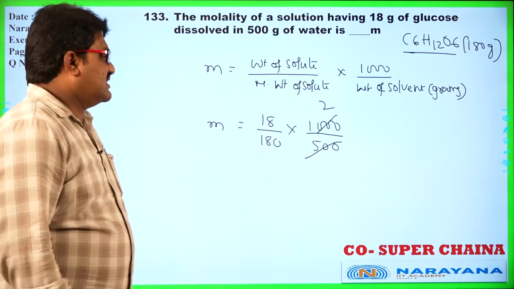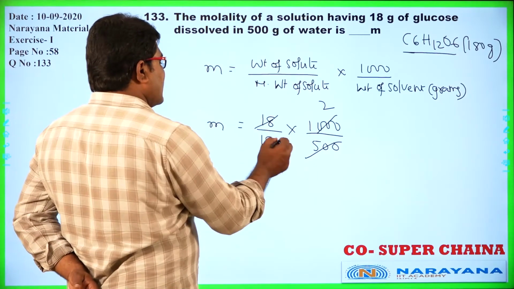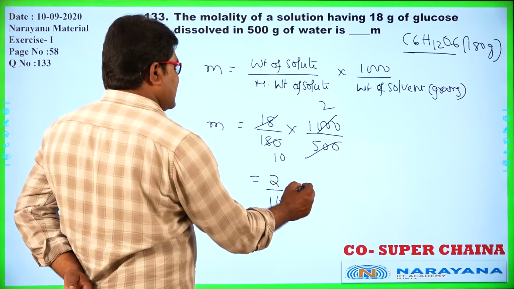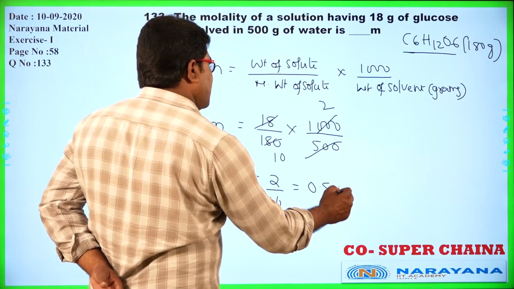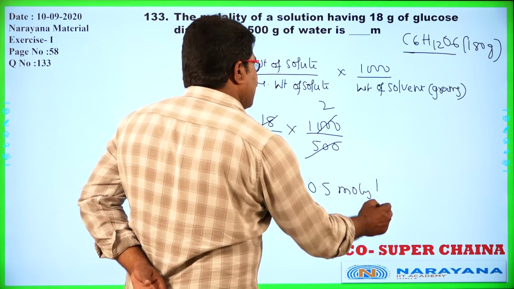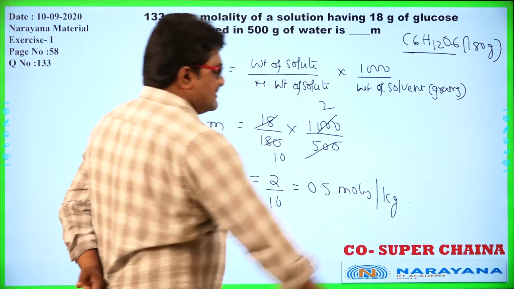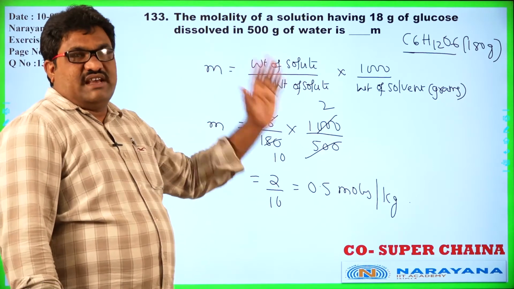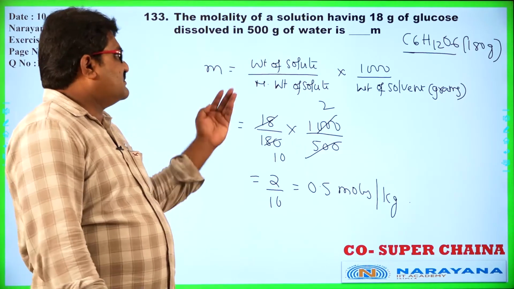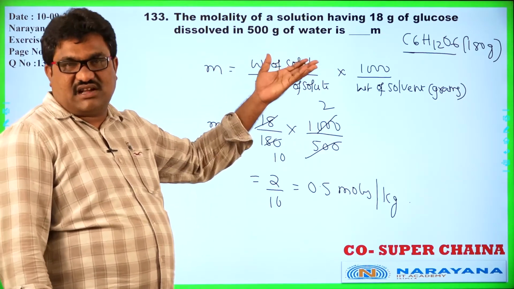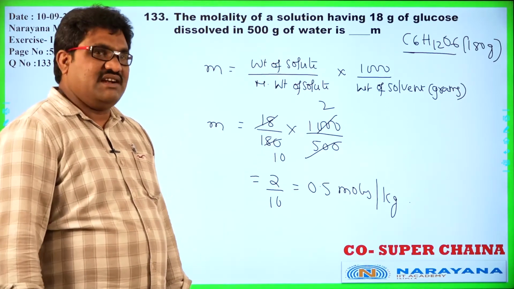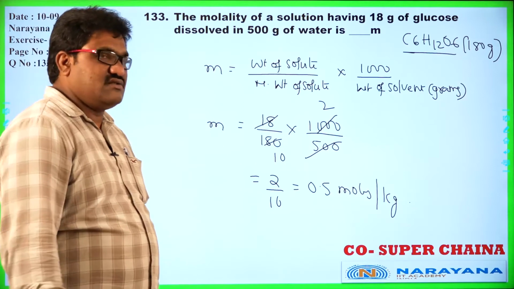So it cancels two times, 2 by 10, that is equal to 0.2... so I get 0.5 moles per kg of the solvent. This is the simple expression for molality, and substituting the information given in the problem, I get 0.5 moles per kg as the molality of the solution. Right. Let us go for the next one.